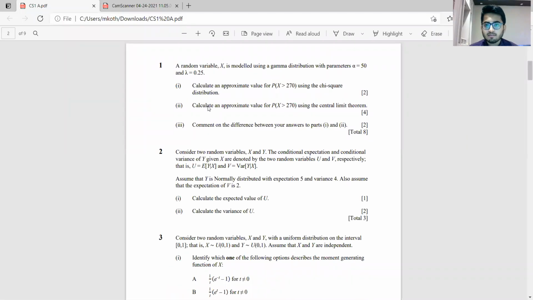So taking a look at the first question, we had been given a gamma distribution with parameters alpha equal to 50 and lambda equal to 0.25. And we had been asked to calculate the probability of x greater than 270 using chi-square distribution as well as using the central limit theorem. And in part 3, we needed to comment on the difference between the answers which we got in part 1 and part 2.